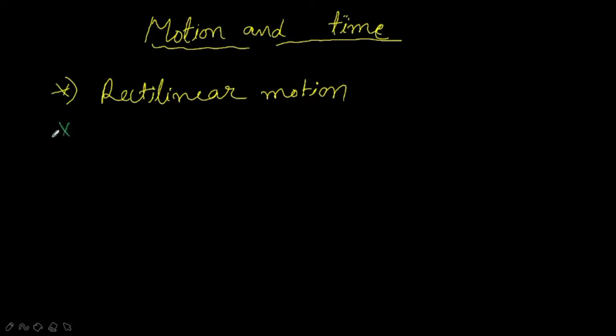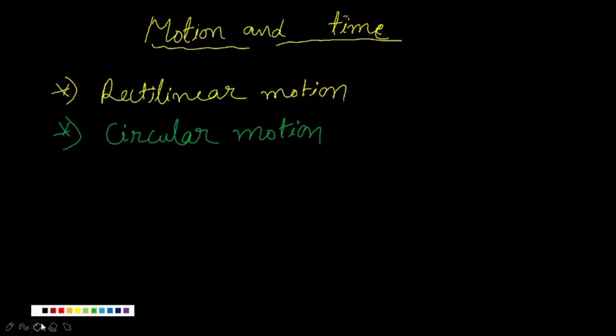And then the second type of motion which we studied is circular motion. Now what do you mean by circular motion? As the name itself indicates, if the object moves in a circular path, I'll repeat again, if the object moves in a circular path, then we say it is circular motion.